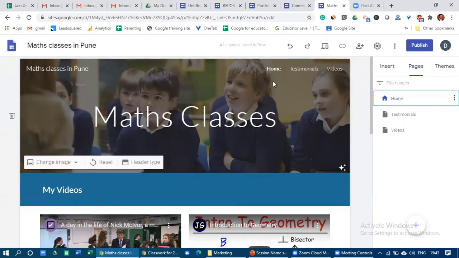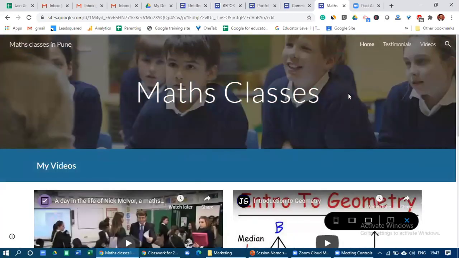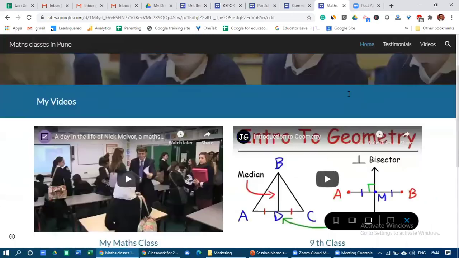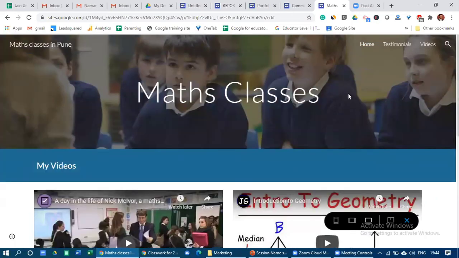Now, if you really want to see how this page will look in real, what you have to do is go to this option called preview. Can you see the preview option is there, this mobile option? Click onto this. Yes, that's it, and this is the way your first page will look. I hope you did not find it very difficult. I'll just pause for 3 minutes. I'm asking everyone to add one page and add some element onto that page, and in case you have some queries, please ask me now.